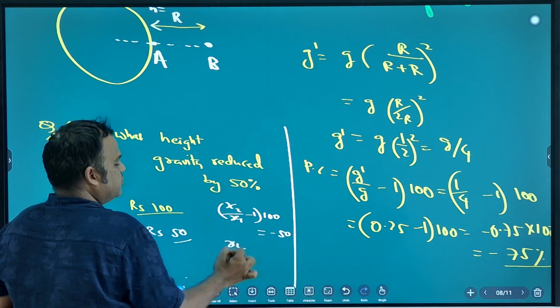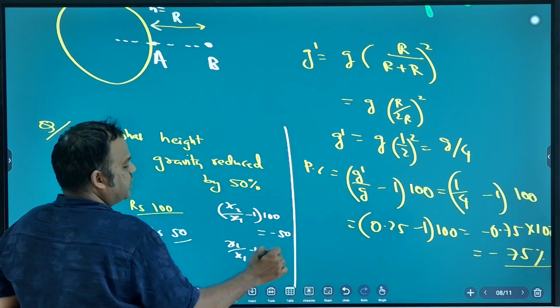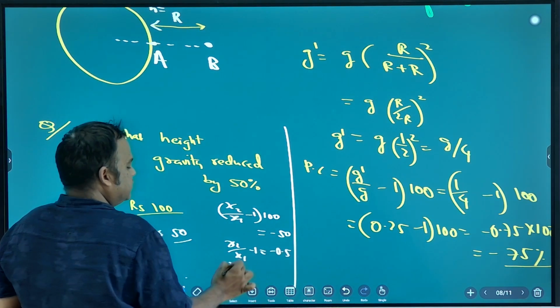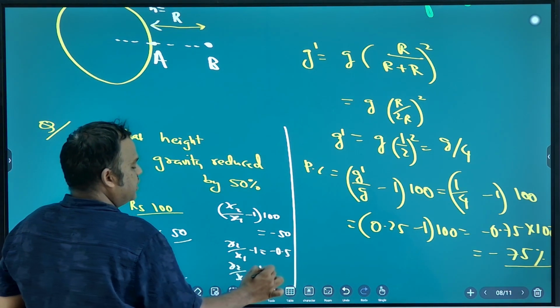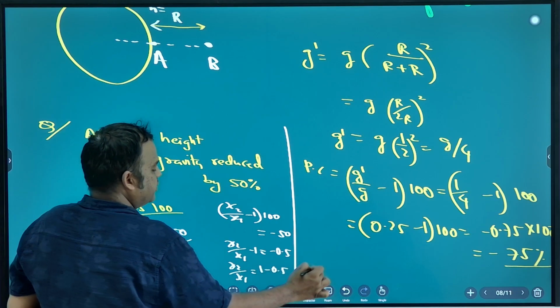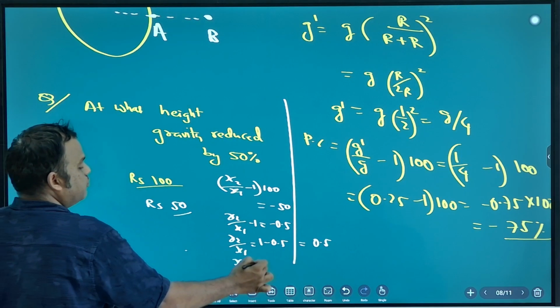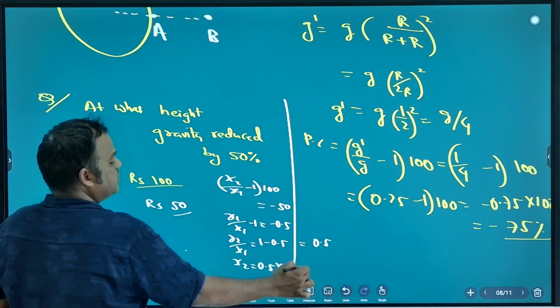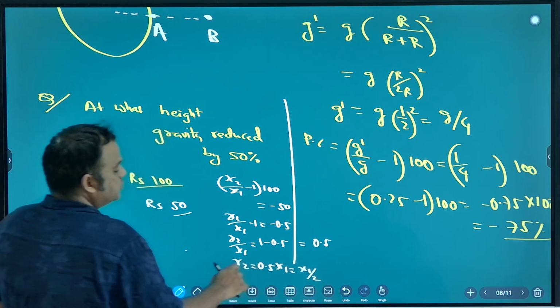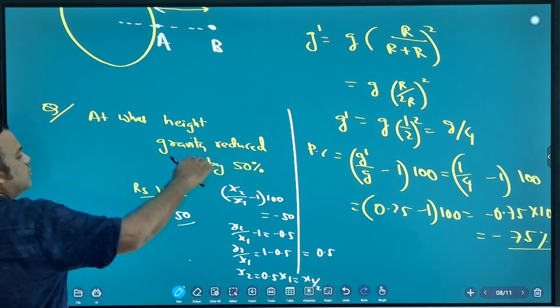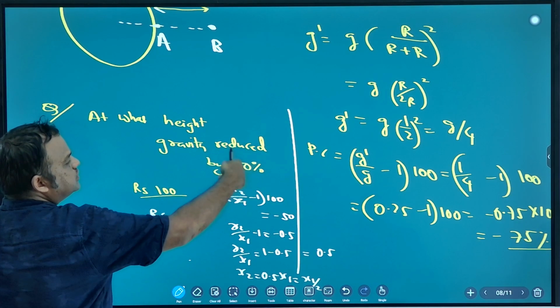So x2 by x1 minus 1 is minus 0.5. So x2 by x1 is 1 minus 0.5, which is 0.5. So x2 is 0.5 times x1, that means x1 by 2. So when a quantity is halved, the percentage change is minus 50%.